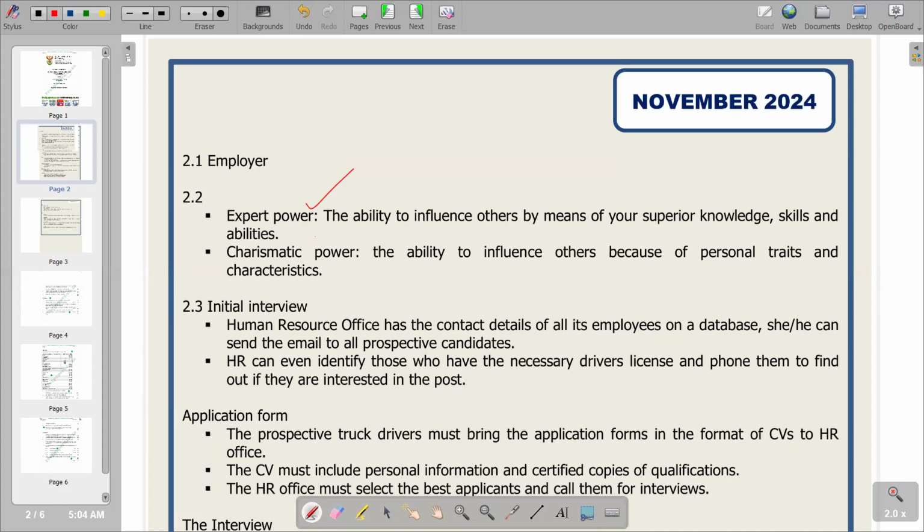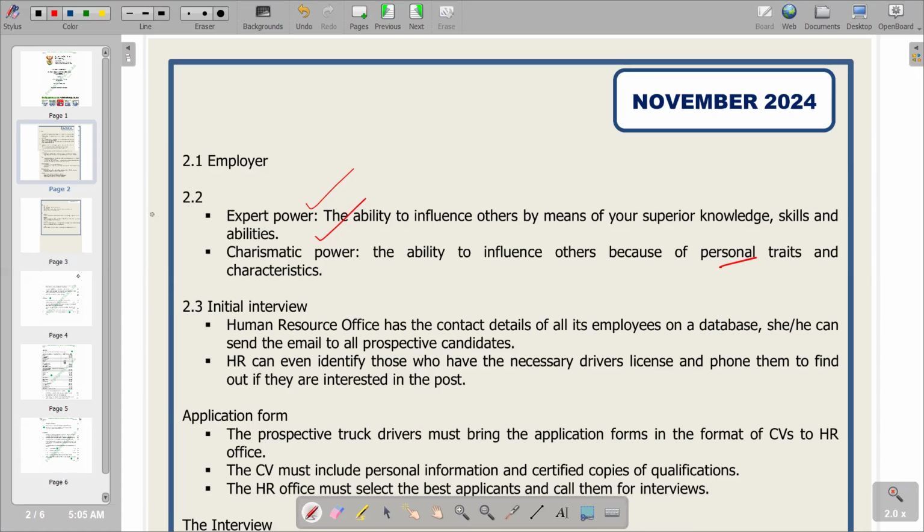Then I also have charismatic power, and charismatic power, basically, we are saying is the ability of a leader to inspire and influence their followers. So we have got the issue of influencing and inspiring through their exceptional personal qualities and their vision. So basically, that's what we have. And then the explanation that we have here is the ability to influence others because of personal traits and characteristics. So you see that personal traits are basically characterized as qualities that help define you as a unique individual. So basically, those are personal traits.